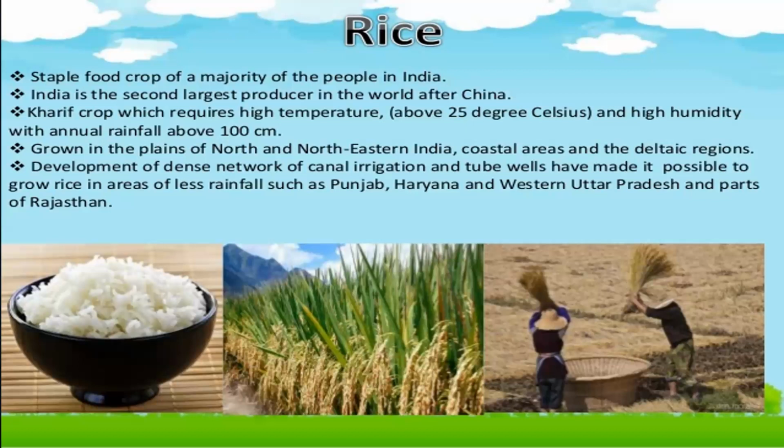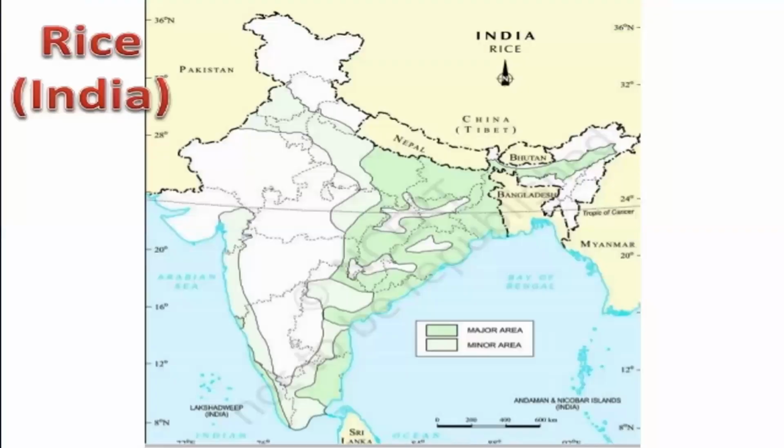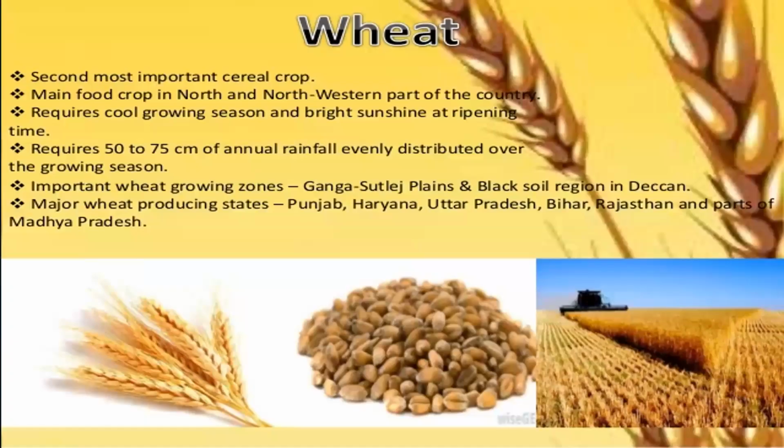In the areas of less rainfall also, rice is grown with the help of canal irrigation and tube well system. You can see this map which shows the major producing areas, that the eastern part and the northern part are the major areas, whereas the extreme north part is the minor area of rice cultivation.